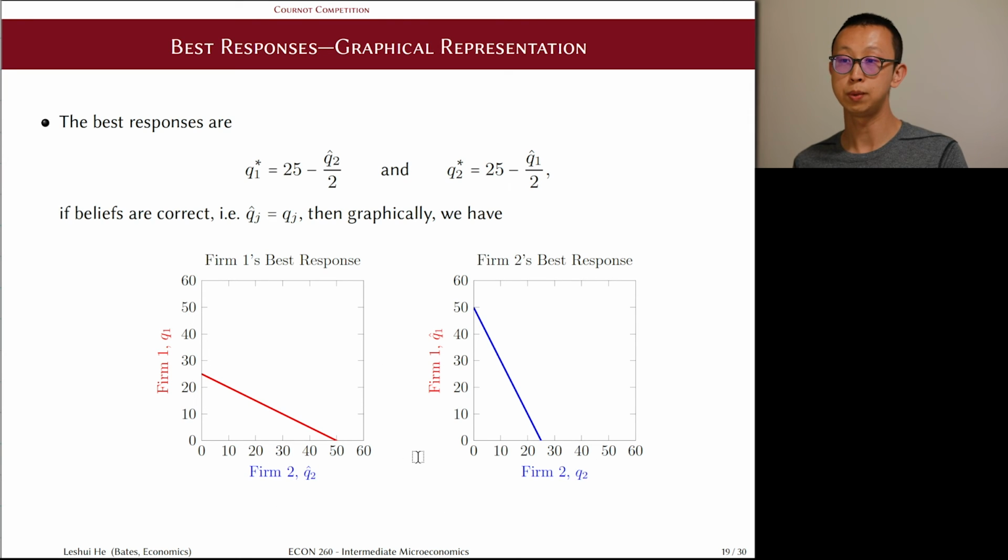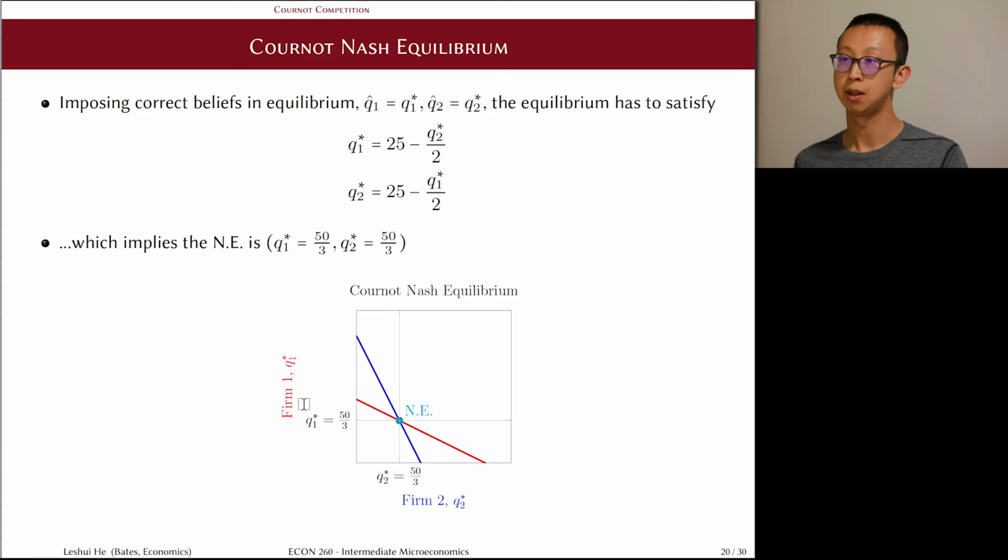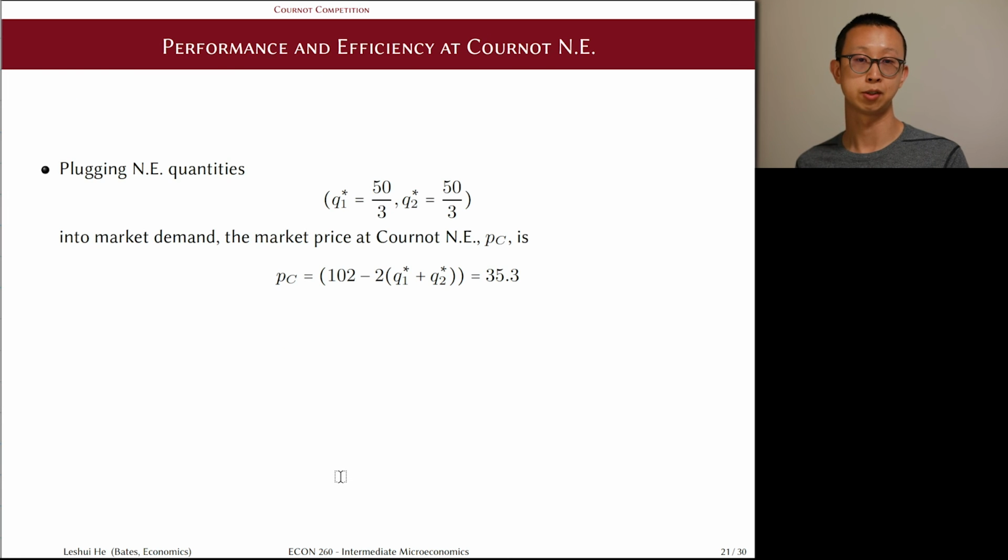And now we will be able to grab one of these curves and just overlay it on top of the other. And this is where we turn the two equations and four unknowns with beliefs into two equations and two unknowns of best responses. And they lead to the unique equilibrium outcome, where each firm produces 1/3 of 50 units of output.